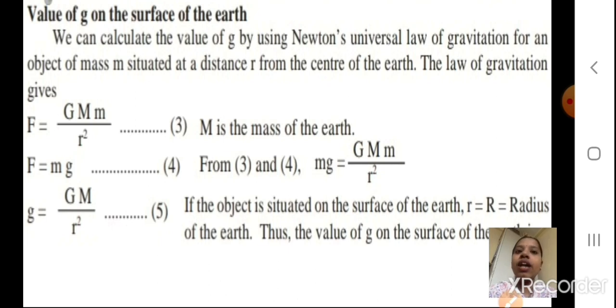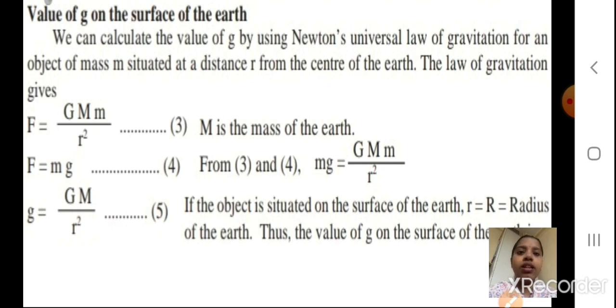F is equal to G M m upon r square. There we took d square; instead of d we are taking r here, the distance. Here capital M is the mass of the Earth, and small m is the mass of the object. G is the universal constant. Now force is equal to mass into gravity. This is our formula.